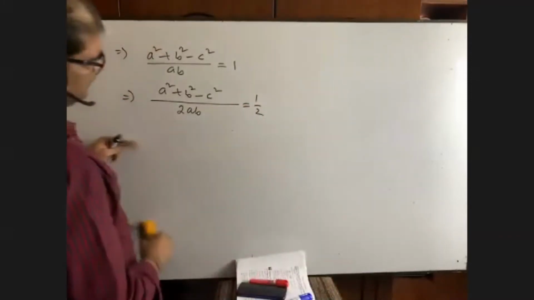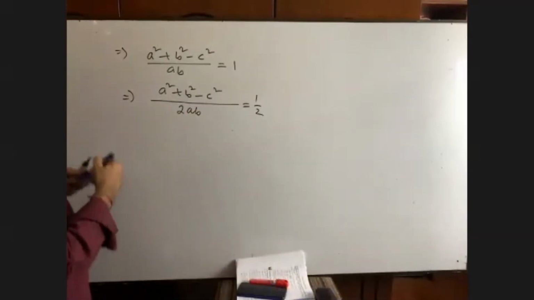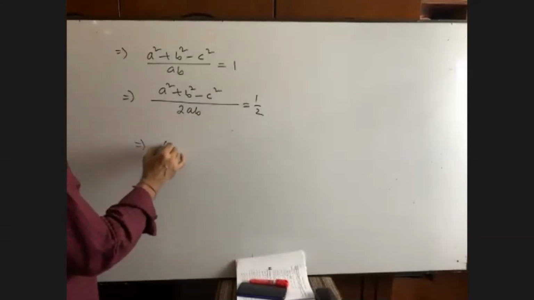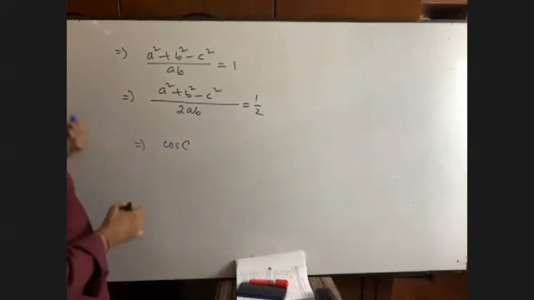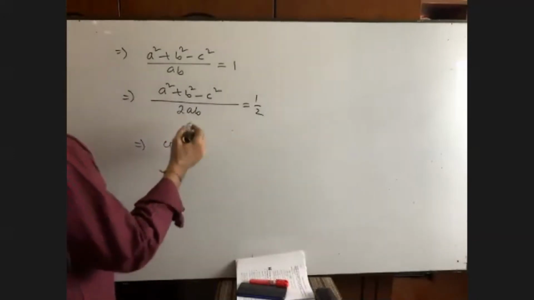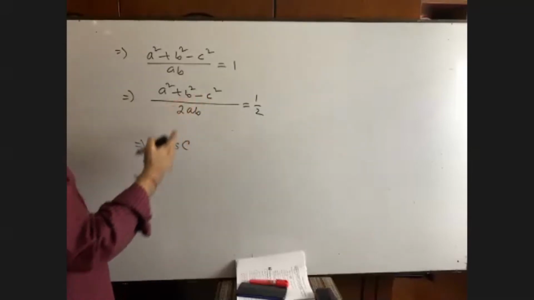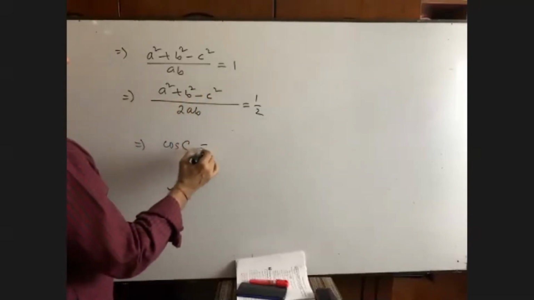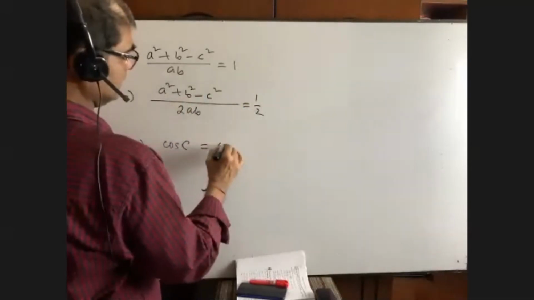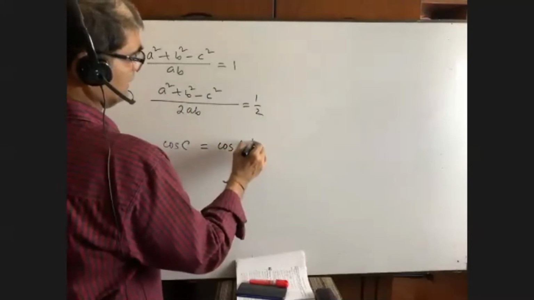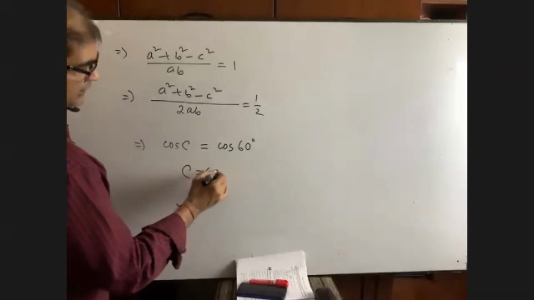Now, can you please tell me what is the formula of the left hand side? Cosine. What is the formula? Cosine C. You will give emphasis on minus sign. If it is minus b square, then it is cosine b. If it is minus a square, then cosine a. Okay. Now, what is the value of which degree? Trigonometric ratio, cosine 60 degree equals half, right? So we are getting here c equals 60 degree.